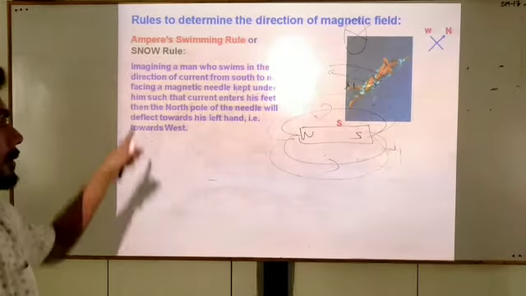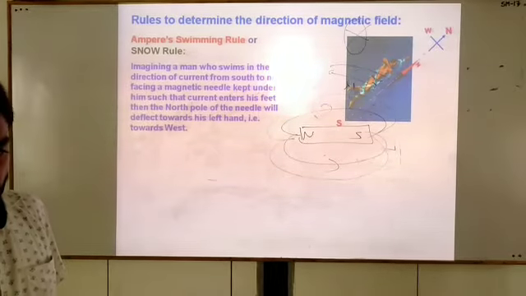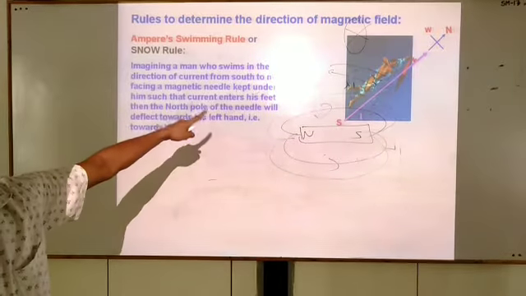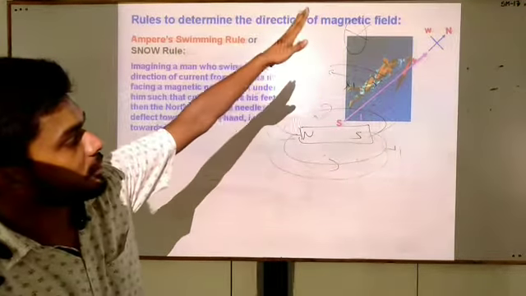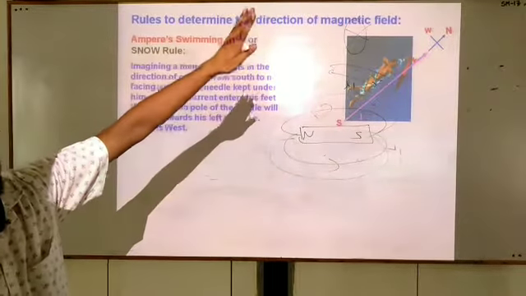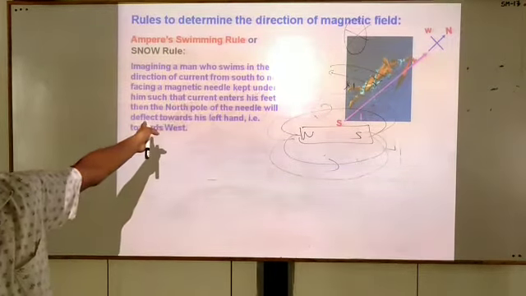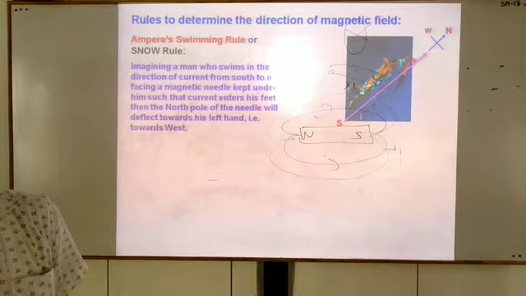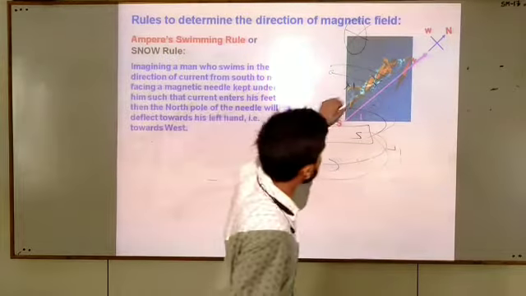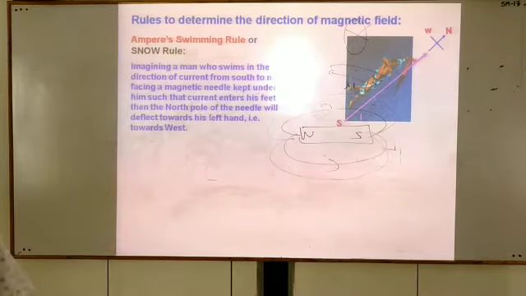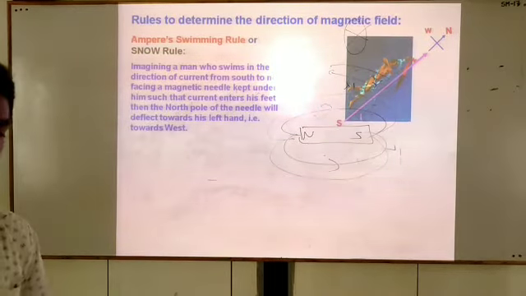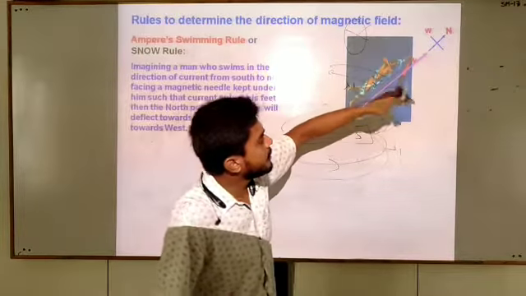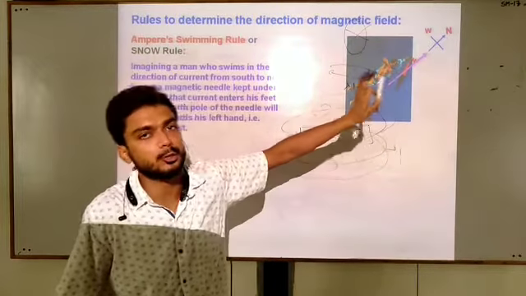You can see here, read this statement. When you swim along the direction of current, from north to south, facing the magnetic needle kept under you, such that the current enters in this direction, in such a case the north pole of the magnetic compass will deflect towards the left hand.